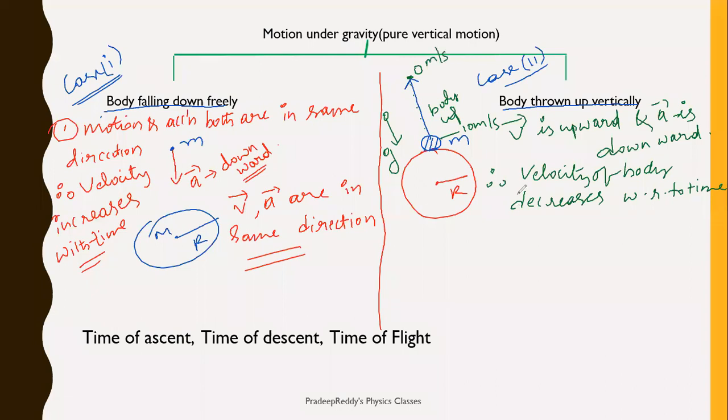Right? Now, a very, very important point we are going to learn here. As the body is going in upward direction, but acceleration is in downward, and that acceleration is always fixed. It is 9.8 meter per second square. When the body is on the surface of Earth, it is 9.8 meter per second square. When it is going to a certain height, whose value is generally h less than radius of Earth.